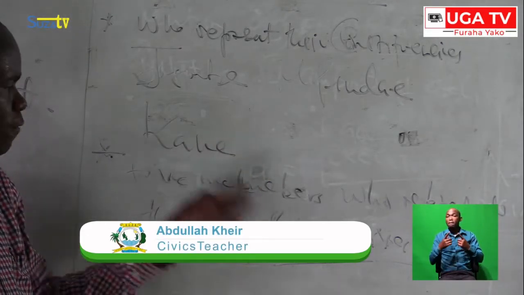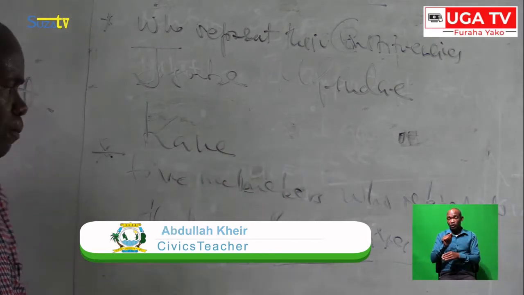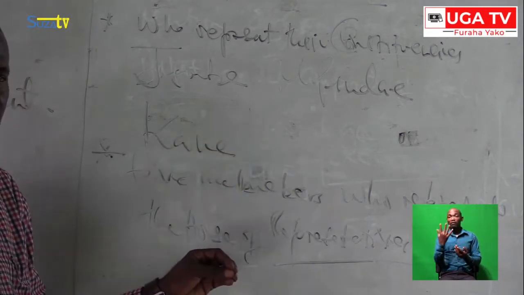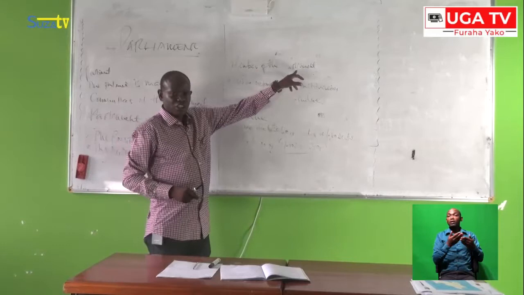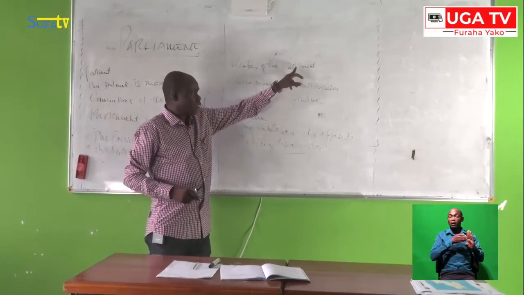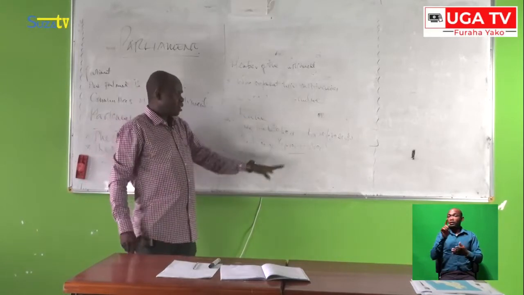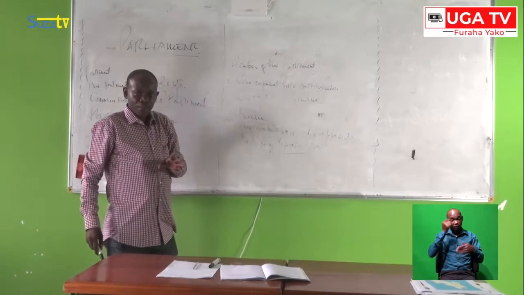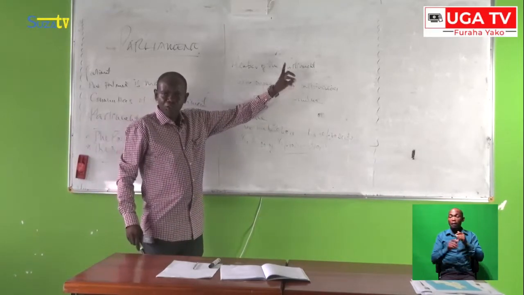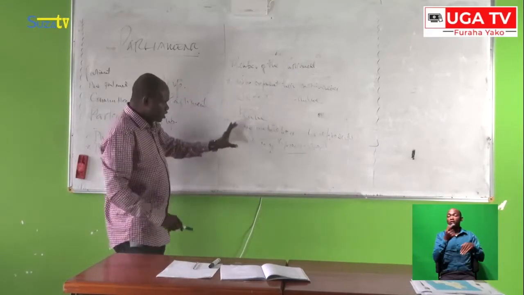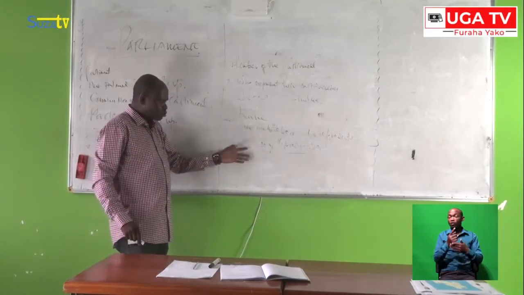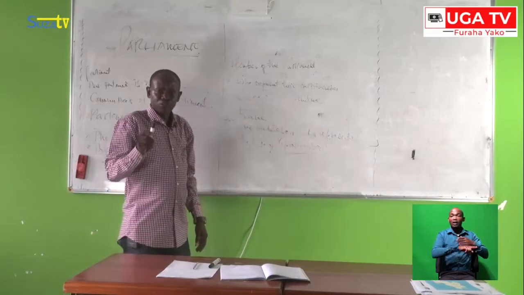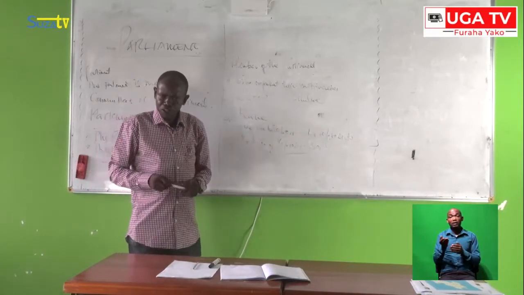But before those members represent the country of Zanzibar, they are choosing 5 members. Those 5 members can represent Zanzibar under the parliament, because the parliament is for the purpose of the United Republic of Tanzania. I know that we have the organ which makes law in Zanzibar, which is the House of Representatives, but the main concern today is only the Parliament of the United Republic of Tanzania. So these 5 members can be chosen under the House of Representatives so as to work under the Parliament for the purpose of Zanzibar. This is very important, my dear students, you have to know it.